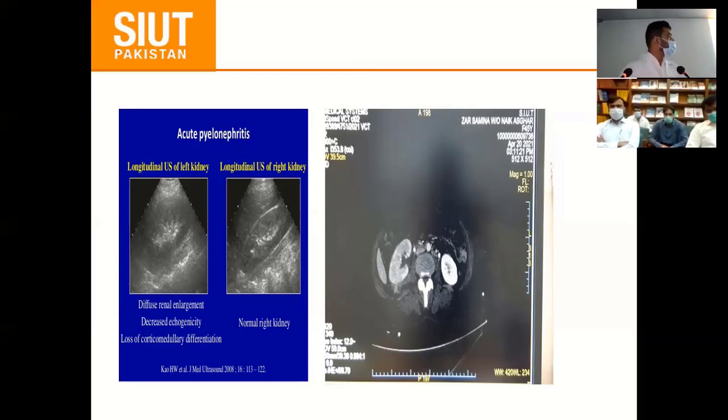This is the plain CT, and here we can see this one is the right-sided kidney, and this one is the left-sided kidney. Right kidney is comparatively enlarged, hypodense, and fat stranding is seen. So this is representing the picture of acute pyelonephritis.